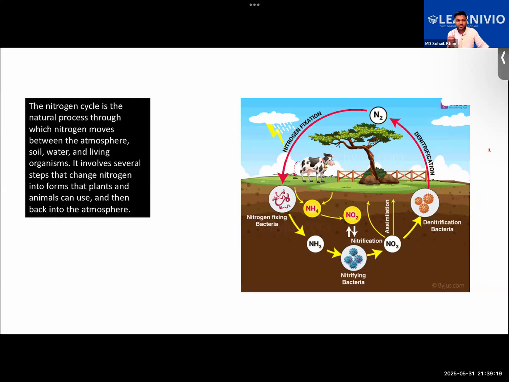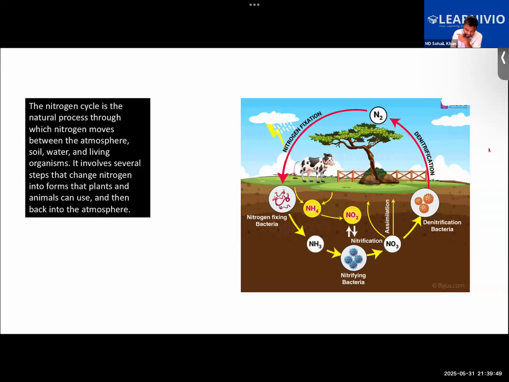But the form in which nitrogen is found in the air cannot be utilized directly by the plants or by the animals. So in order that the nitrogen gas of the atmosphere can be utilized by the plants for their growth, it has to be first converted into nitrogen compounds. Like here, NH4, NO2, NH3, all of these are compounds of nitrogen.